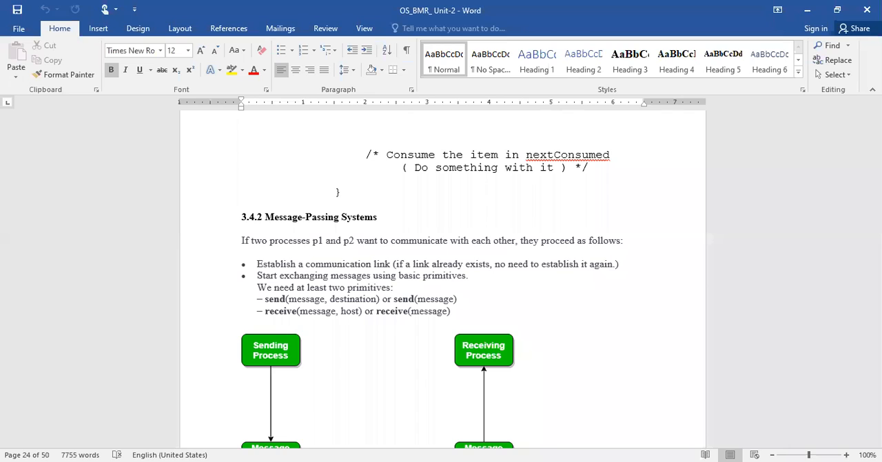Okay, where the owner of the data is going to place the information in that common location, and whoever is going to access the data will access it from that location. In such a way, we will implement the inter-process communication.